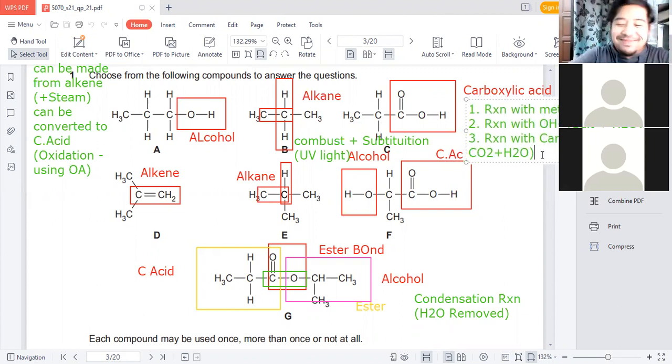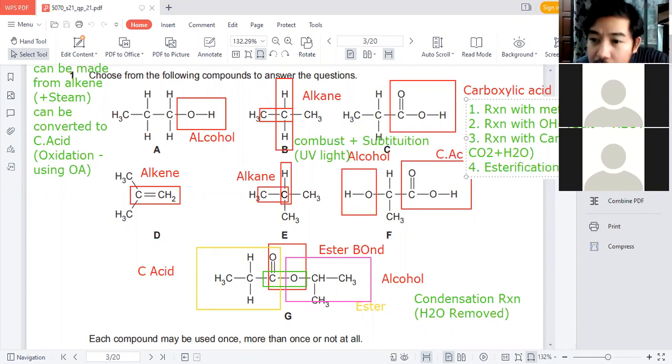The fourth one would be esterification. Esterification is forming ester. So that would be the carboxylic acid.